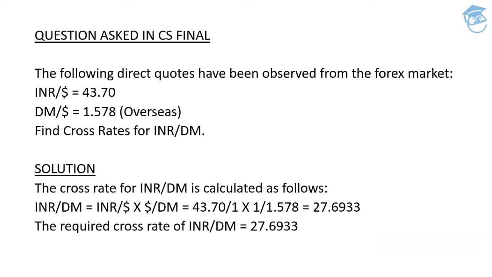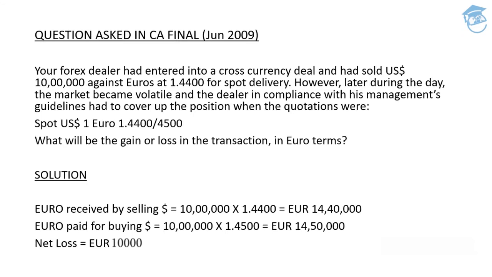Let's move ahead with the third question, which was asked in the CA final examination, not CS this time, June 2009. The question states, guys, your forex dealer has entered into a cross currency deal. Again, this is a transaction for a cross currency deal. They have sold US dollars 10 lakh against euro at 1.44 for spot delivery.